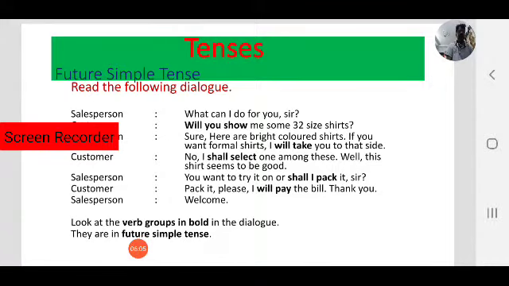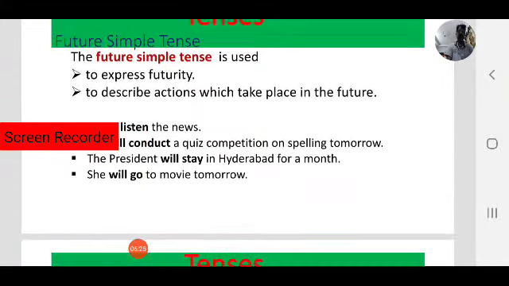This is the conversation between customer and a salesperson. So observe the verb groups which are in bold. They are in future simple tense. Future simple, one of the four aspects of future tense. So let us see, when do we use future simple tense?